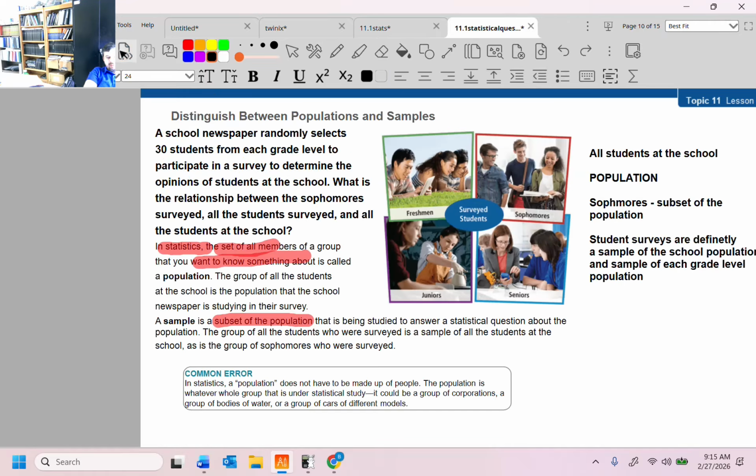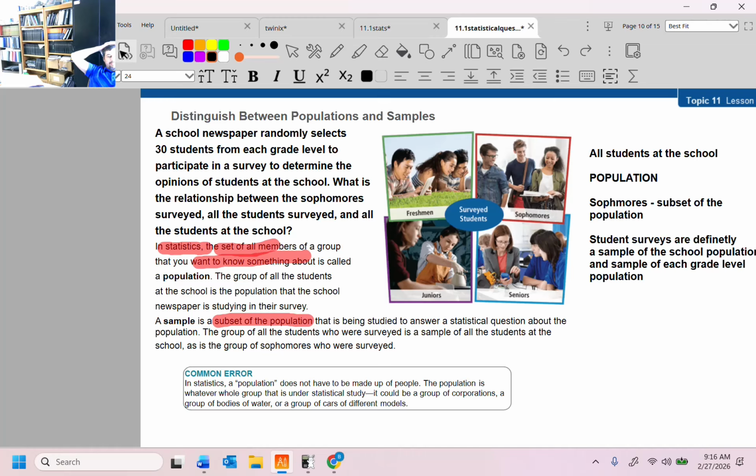Quantity. All right, a local newspaper randomly selects 30 students from each grade level to participate in a survey to determine the opinions of students at the school. What is the relationship between the sophomores surveyed, all the students surveyed, and all the students at school? I got some keywords highlighted here. In statistics, a set of members of a group that you want to know something about is called a population. The group of all the students at the school is the population that the school newspaper is studying in their survey. A sample is a subset or a smaller grouping of those people being studied to answer the statistical questions about the population. Because it's a lot quicker to just ask 10 people a question as opposed to everybody.